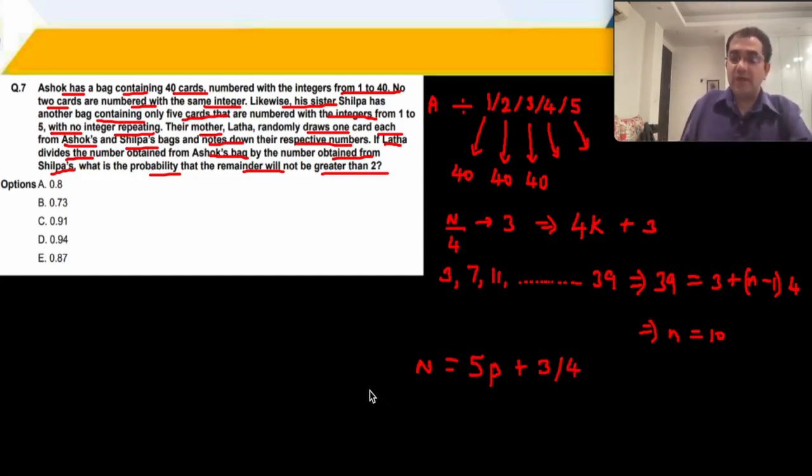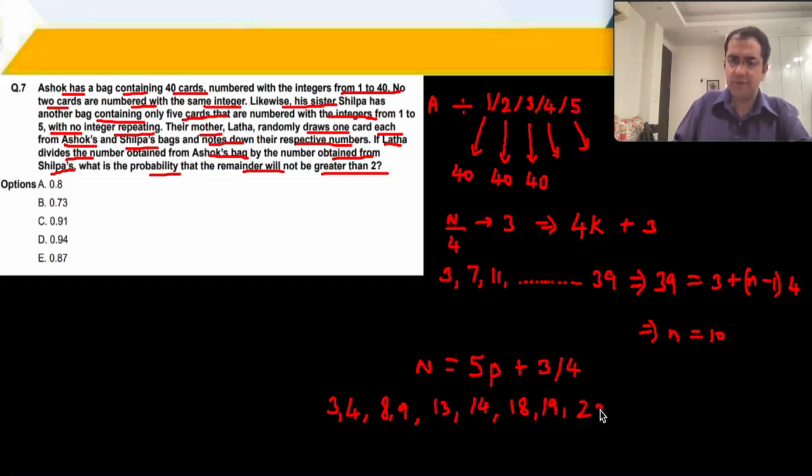So let us write down all the numbers from 1 to 40 which when divided by 5 would give you a remainder of 3 or 4. वो सारे के सारे count नहीं करने हैं. So therefore I get 3 or 4 and then plus 5, right? 8, 9, 13, 14, 18, 19, because range छोटा है तो उसको manually ही कर देते हैं. 23, 24, 28, 29, 33, 34 and 38, 39.